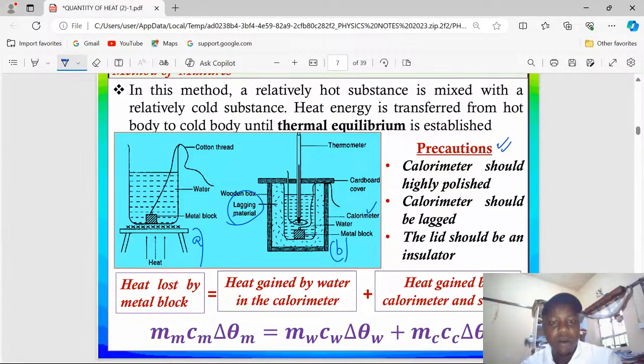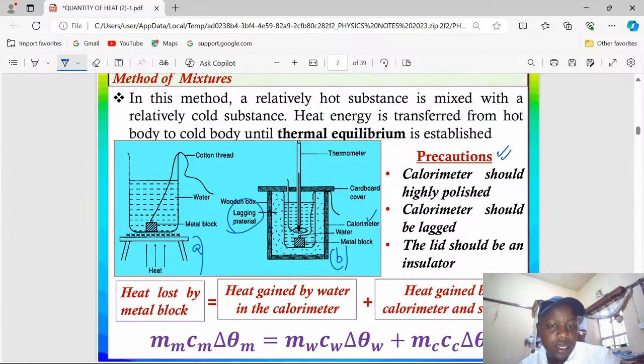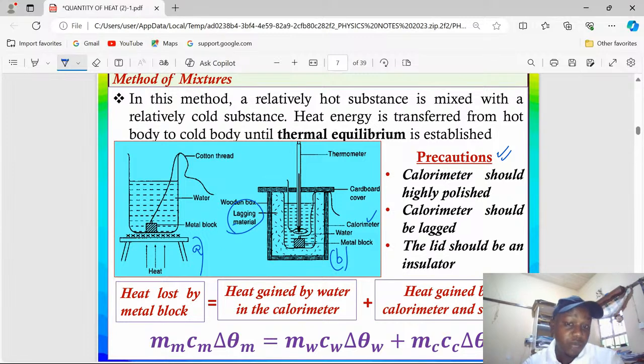Then on the other side, the mass of an empty calorimeter together with its stirrer is determined. You record it as mass 2 because mass 1 is for the metal block. After that, you add some water to the calorimeter, to an amount such that the metal block can fully sink into the water. Therefore, you add some water to a standard level and you measure the new mass of the calorimeter together with its content. You record it as mass 3.